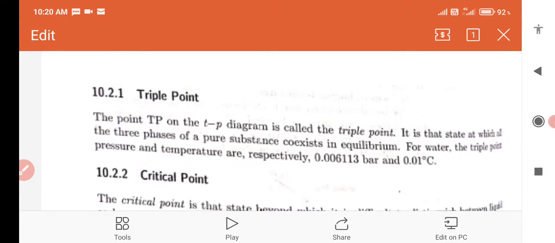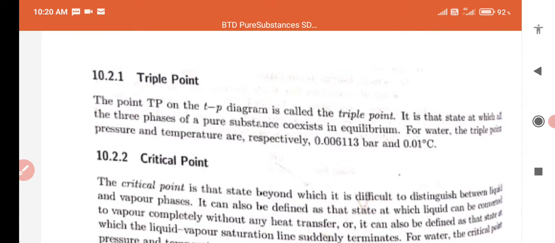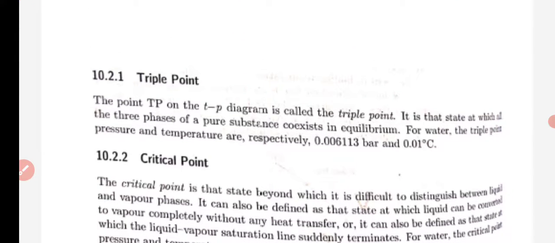The point TP on the temperature-pressure diagram is called the triple point. It is that state at which the three phases of a pure substance coexist in equilibrium. Three phases means the solid, liquid, as well as vapor phase of the pure substance. They all coexist in equilibrium.